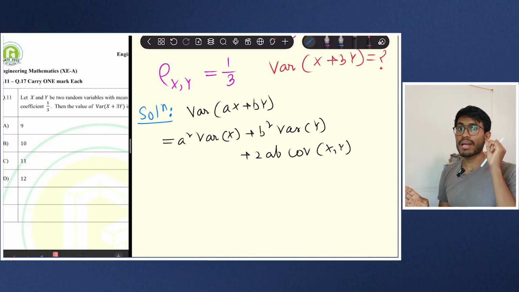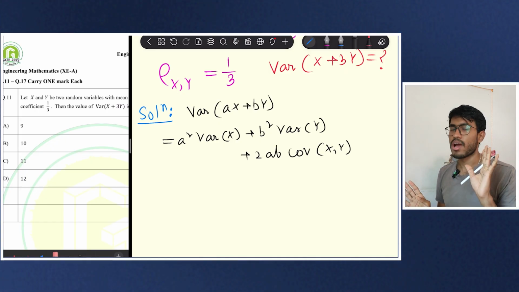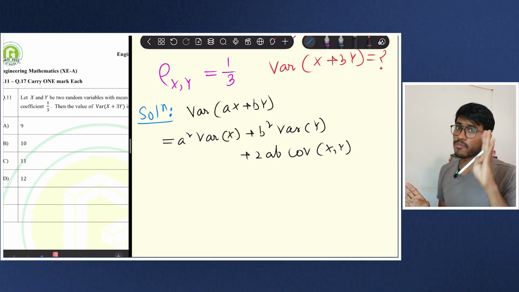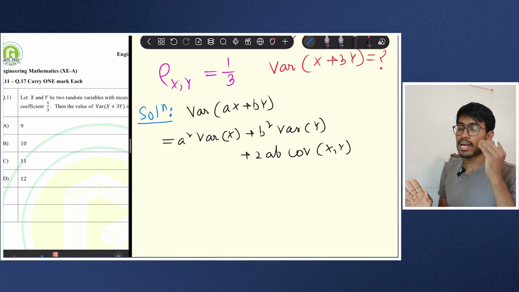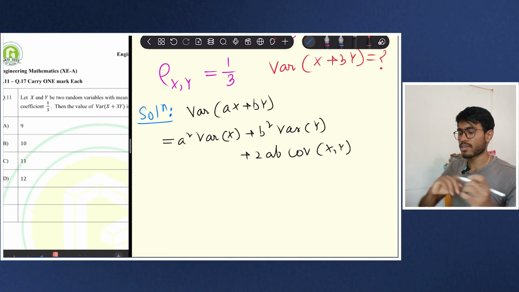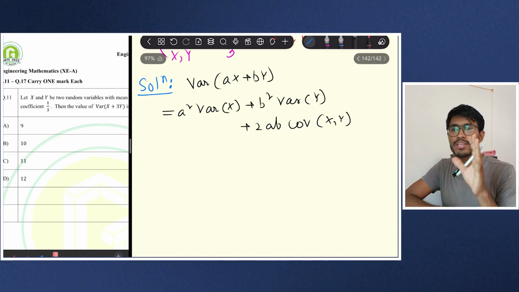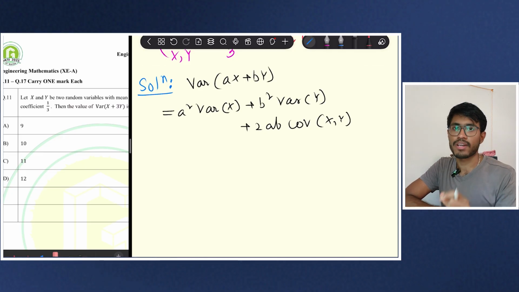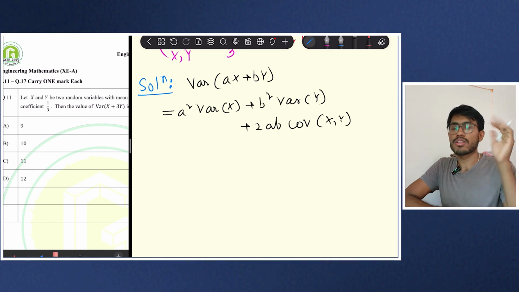You can take at max 30 seconds to maximum of 1 minute to derive any formula. Otherwise, because you have 3 minutes to maximum 4 minutes for every question. So if you are taking more than 1 minute for deriving a formula, then you are wasting a lot of time. Okay. But if you can derive a formula within 20 seconds from the basic fundamental, then that is way better than memorizing all the formulas.